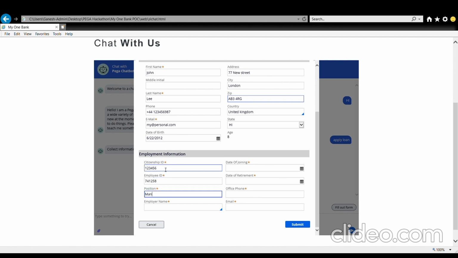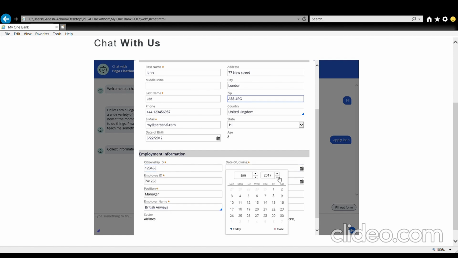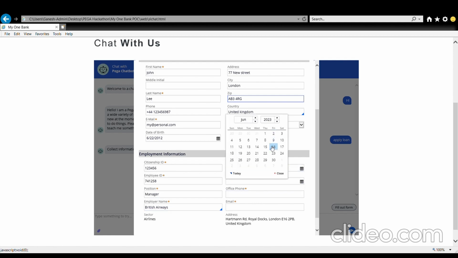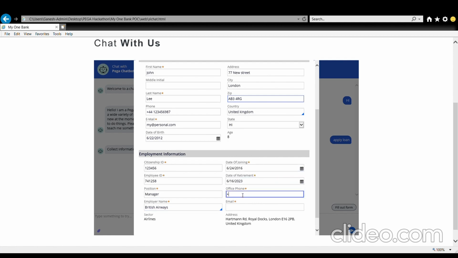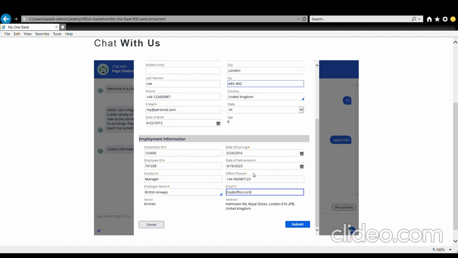the position, and employer detail, and date of joining, and date of retirement, office phone number, and the official email address. So once the customer submits this data, it will help us to automate the approval process.